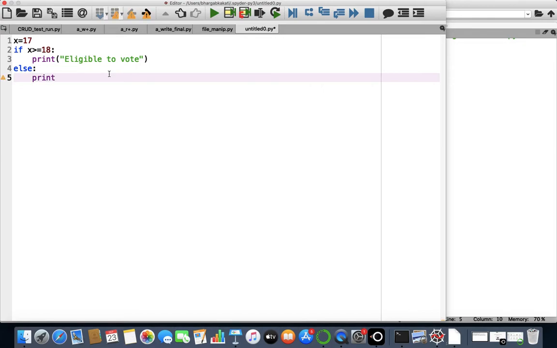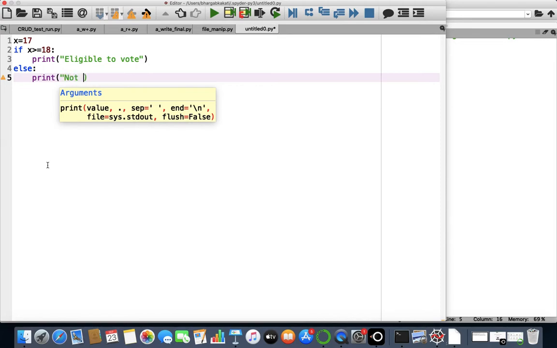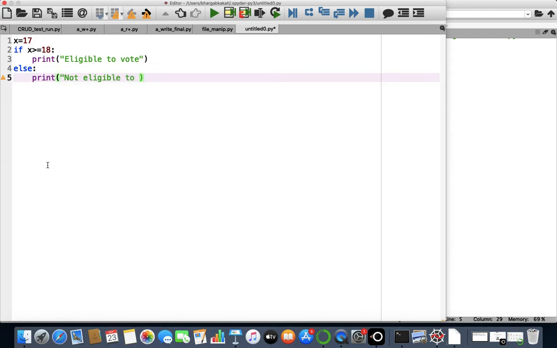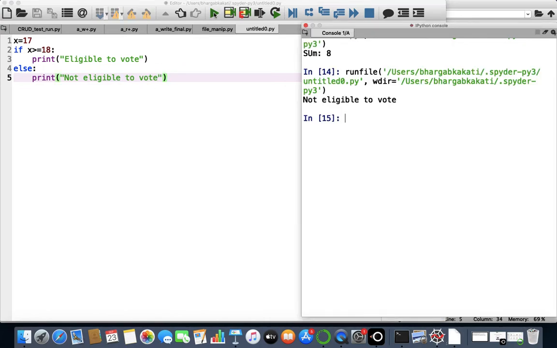Regarding the syntax of if and else, we will learn all this in the next session. So here we'll write not eligible to vote. Now if I run this program, we'll find that the answer is not eligible to vote.